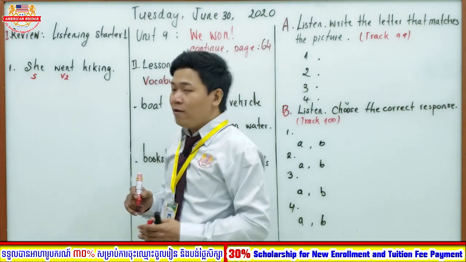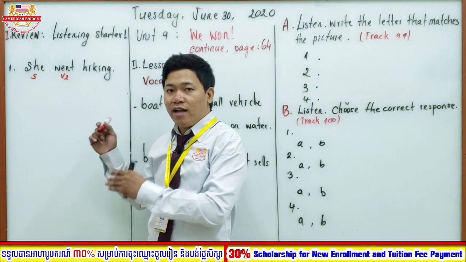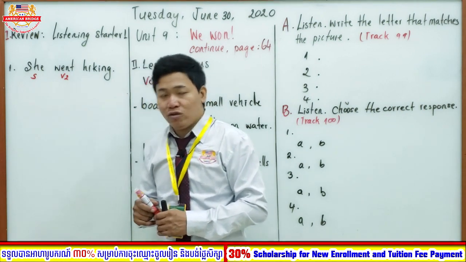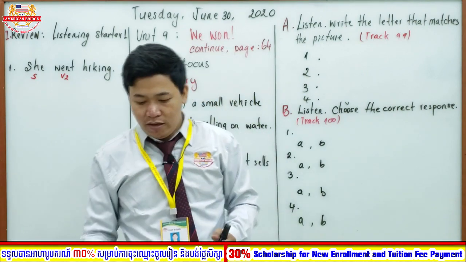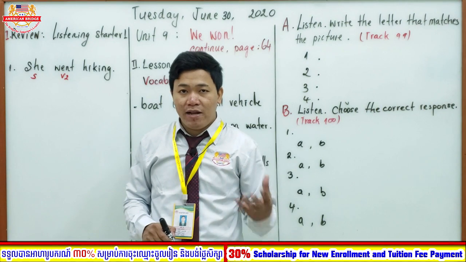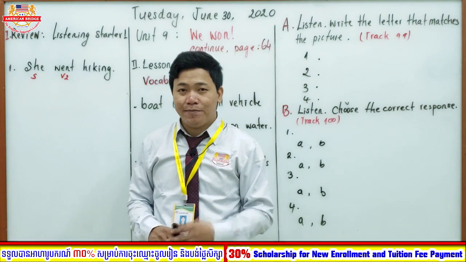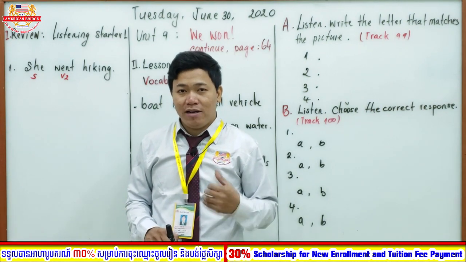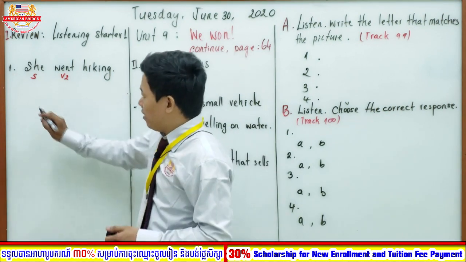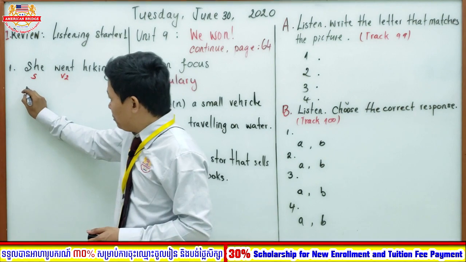So now everyone, we will learn how to change from this affirmative sentence into negative. So remember the form, everyone. Could you tell me the form of a negative in the past? Great. We have subject plus didn't plus verb 1. Again, subject plus didn't plus verb 1. Great. So you can write down subject, she.